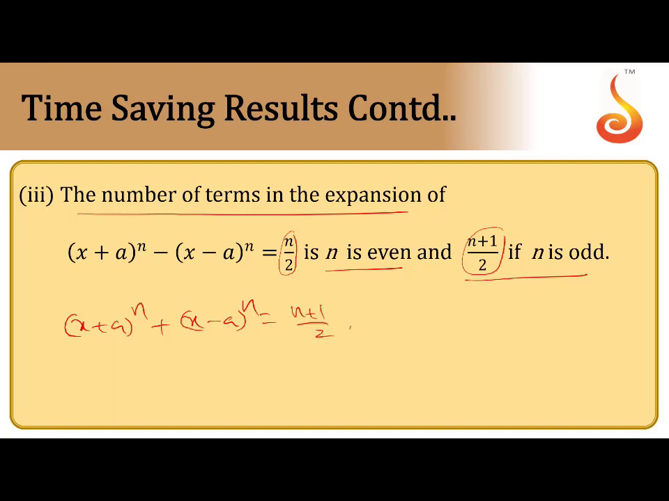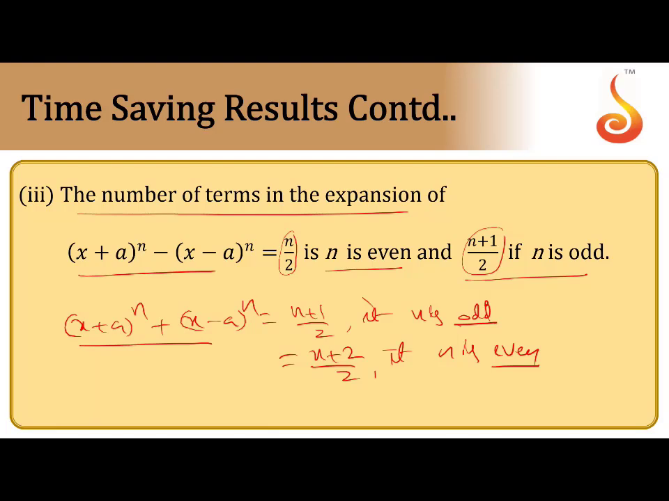n plus 1 by 2 if n is odd. So whether n is even or odd, the number of terms is equal in both expansions. The number of terms in the expansion of (x plus a) whole power n, (x minus a) whole power n is n plus 1 by 2 if n is odd. If n is even, it is n plus 2 by 2 terms. So this is important for CET questions. They give an expansion and ask how many terms are in it. After expanding, they will ask questions. I hope this is clear. These are time saving results only.